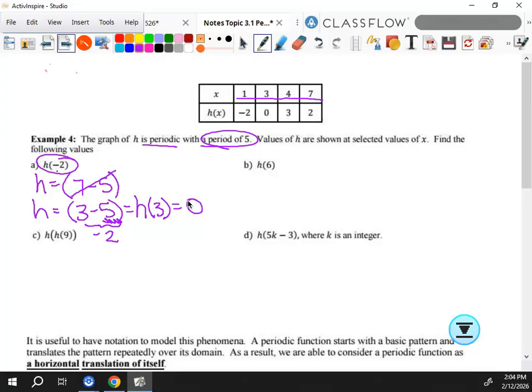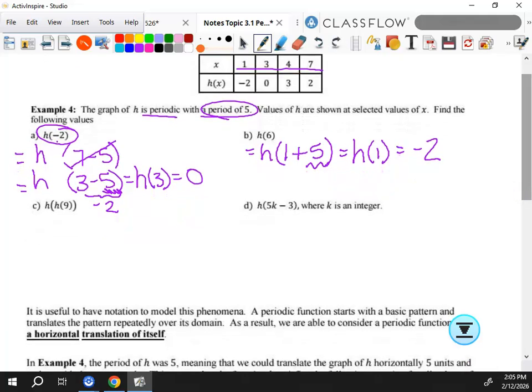All right. H of 6. Oh, I don't know why I put equals. There should be no equal sign there. What the heck am I even doing? Y'all know there's no equal sign there. None of y'all fix me? Come on now. It was supposed to be equal in the front, not like h equals. That didn't make sense. Okay, sorry about that. So equals h of, that's what I intended to do. Some number from the table plus or minus a multiple of 5. What's the number from the table? 1 plus 5, right? This is the period or the multiple of the period. So I get to ignore it, which means I can find h of 1, and h of 1 is negative 2.